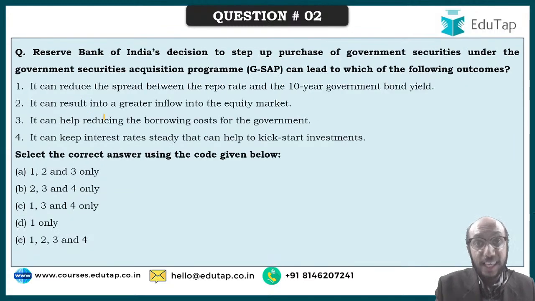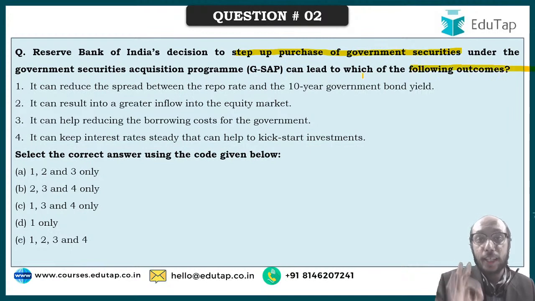Moving ahead to a slightly more difficult and challenging question. Reserve Bank of India's decision to step up purchase of government securities under the GSAP can lead to which of the following outcomes, right? What can be the outcome of the GSAP program? 4 statements have been given and you have to choose your answer from those statements.